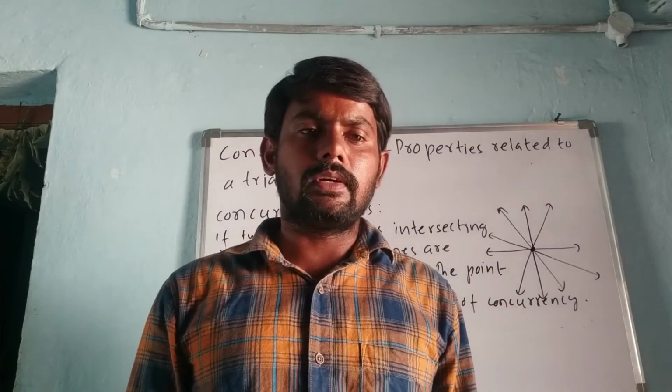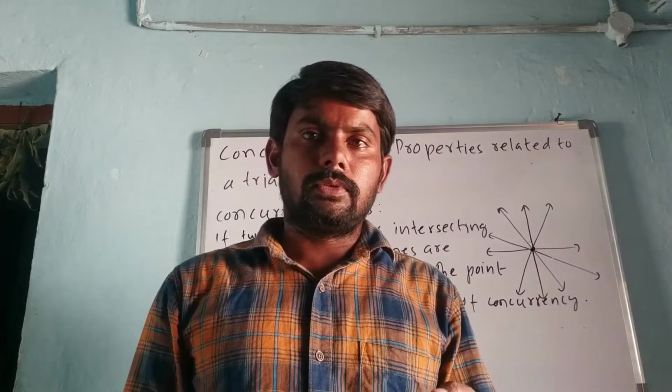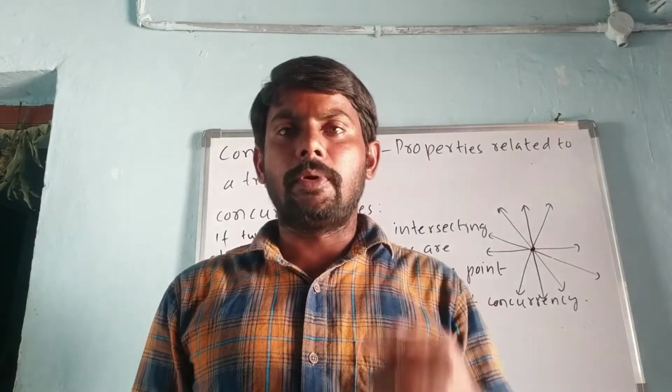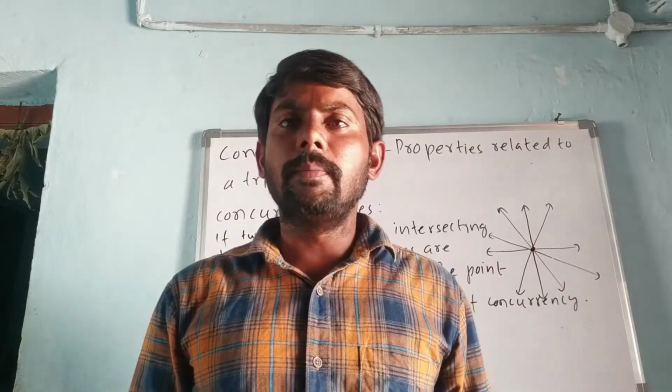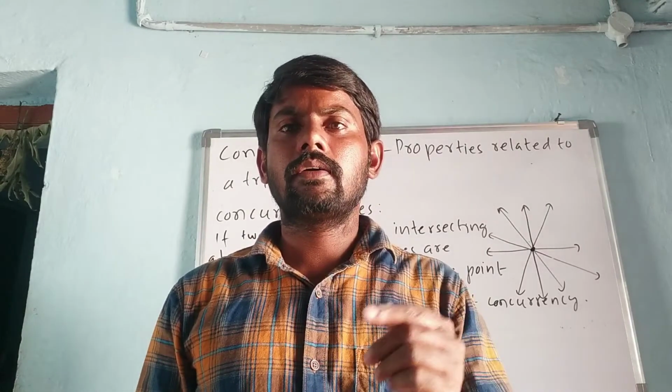The second property is that the altitudes of a triangle are concurrent. Like that, we have two more properties, which we will learn in the next class. In this class, we are going to learn two properties: the medians of a triangle are concurrent, and the altitudes of a triangle are concurrent.